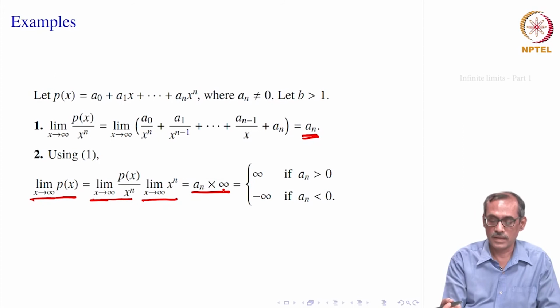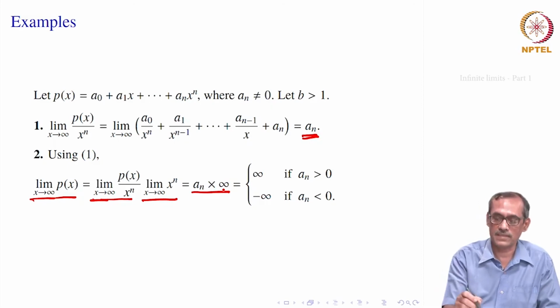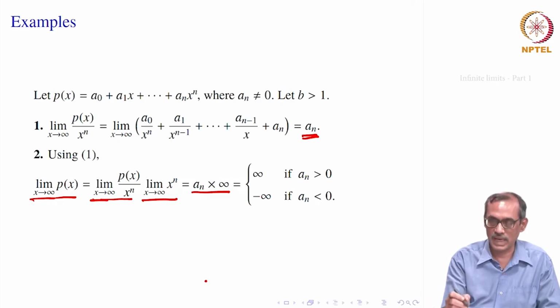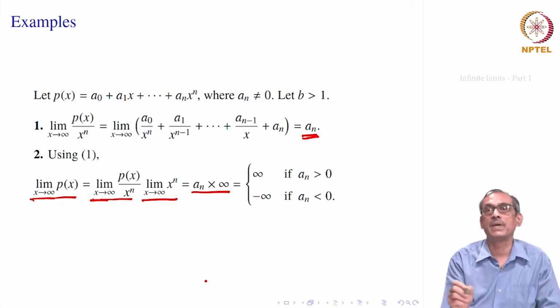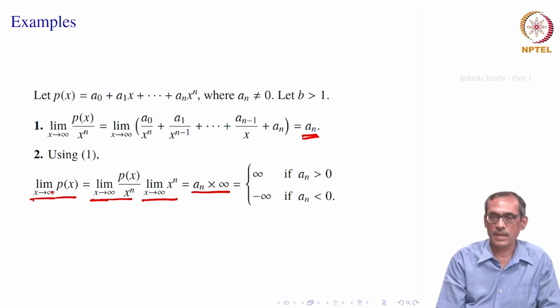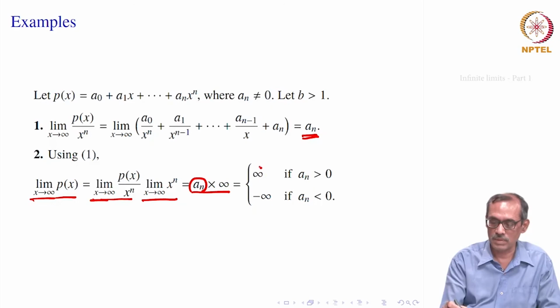right? Not exactly. So, we can choose m divided by a n first, it is bigger than m divided by a n, then the next one a n will cancel, it will be bigger than m. That is how the formal definition will come. For given any m, you first think of m divided by a n. Suppose a n is positive. So, m divided by a n is positive. Then there exists a delta such that whenever x is bigger than this delta, we have f of x bigger than m divided by a n, right. So, now that will be multiplied with a n, that will say for all those x we have p of x is bigger than m, therefore, it will be infinity.